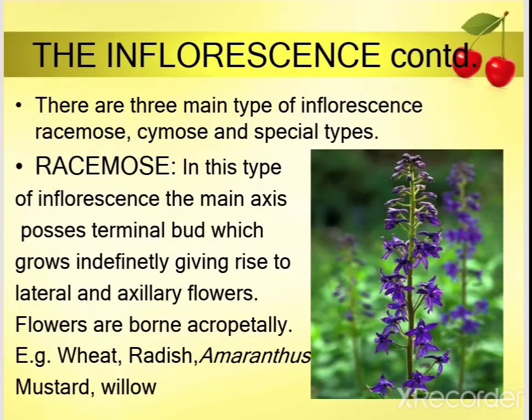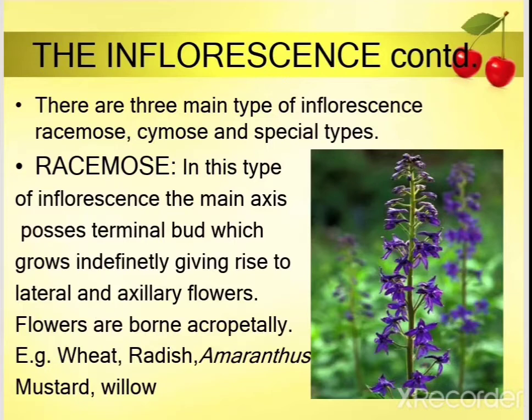Now, an inflorescence is a natural group, meaning a cluster of flowers produced on a special reproductive axis. That axis is called the peduncle, and the inflorescence is of three types: racemose, cymose and special types.